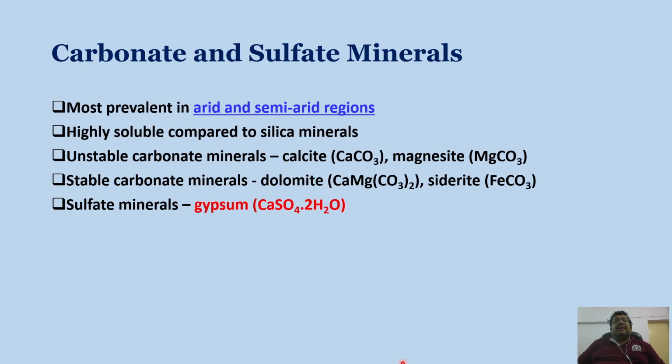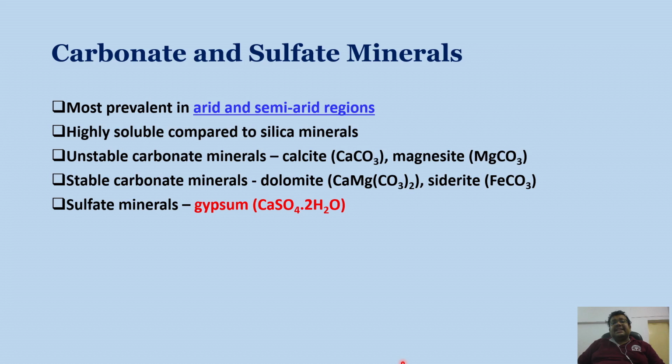There are some unstable carbonate minerals like calcite and magnesite. However, there are also some stable carbonate minerals like dolomite and siderite. Some sulfate minerals are also there like gypsum, which is calcium sulfate dihydrate.